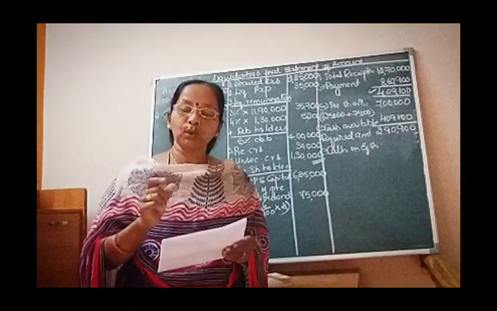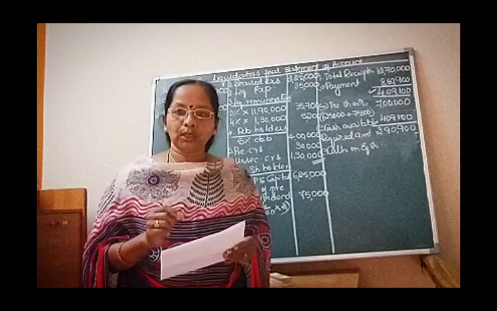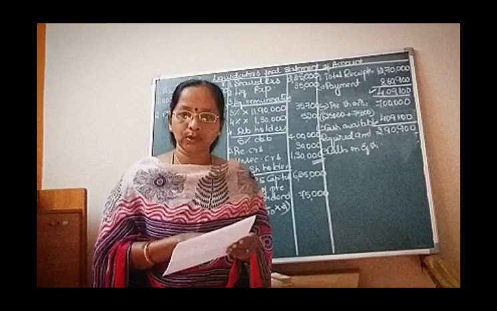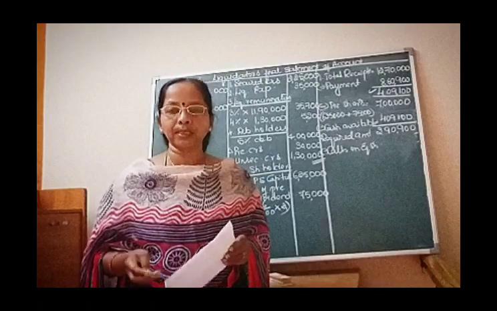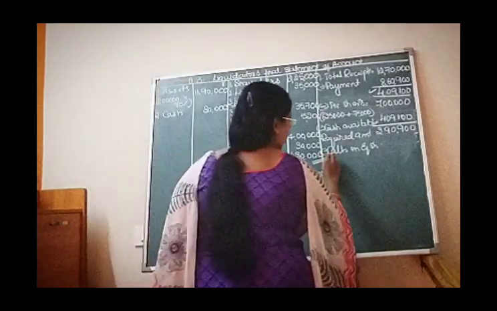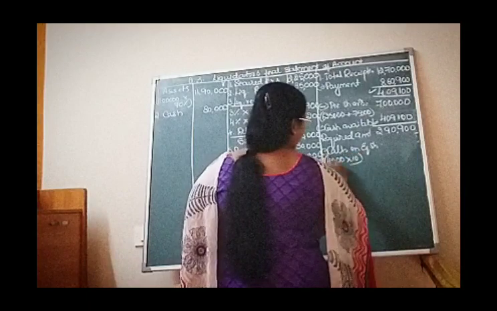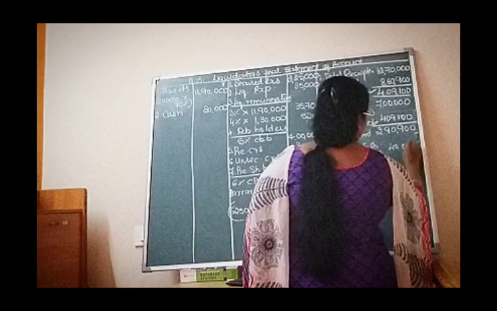For that, the 60 rupees shareholders of 4,000 shares, you need to ask them to pay a call money of rupees 10 each. So calls on shares, at the first stage, I am collecting for 4,000 into 10, that comes to 40,000